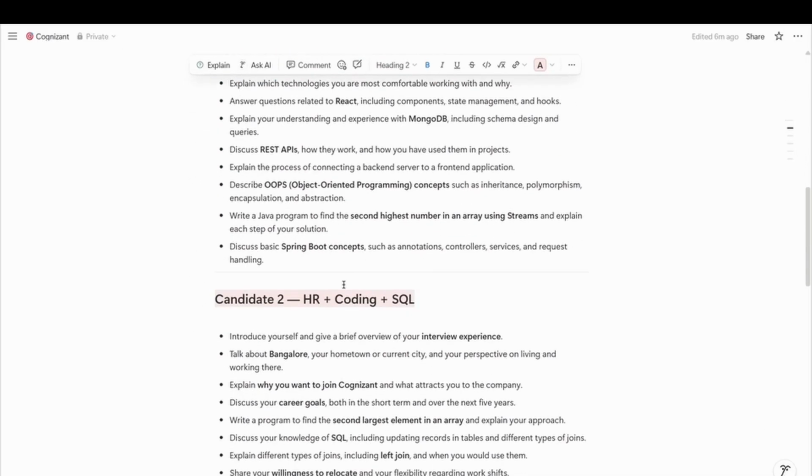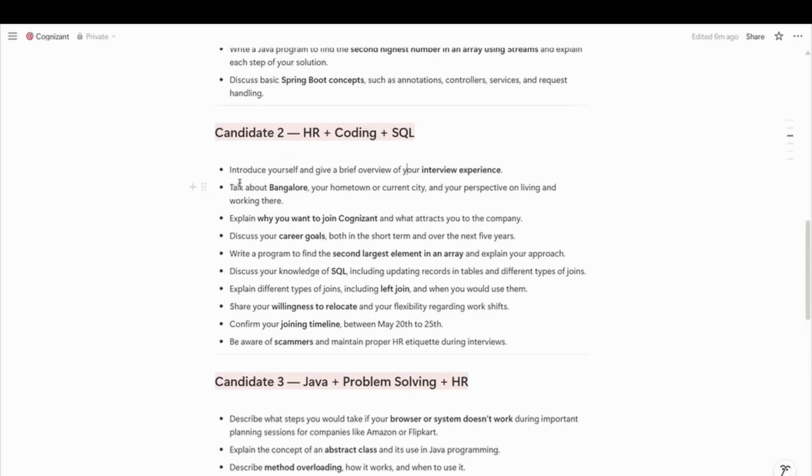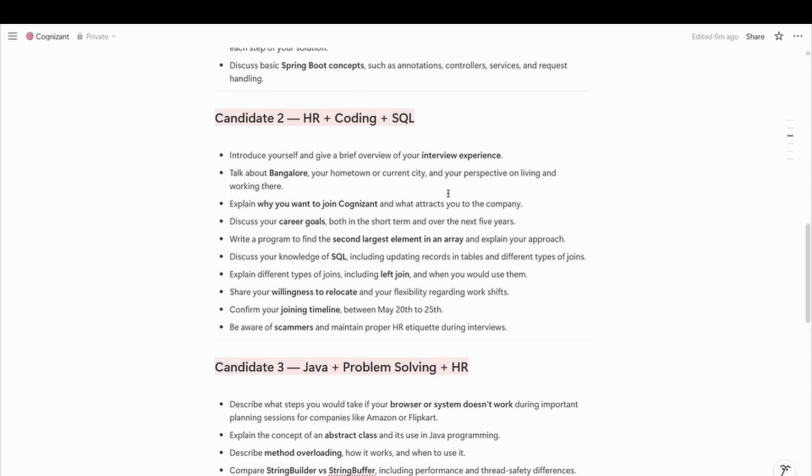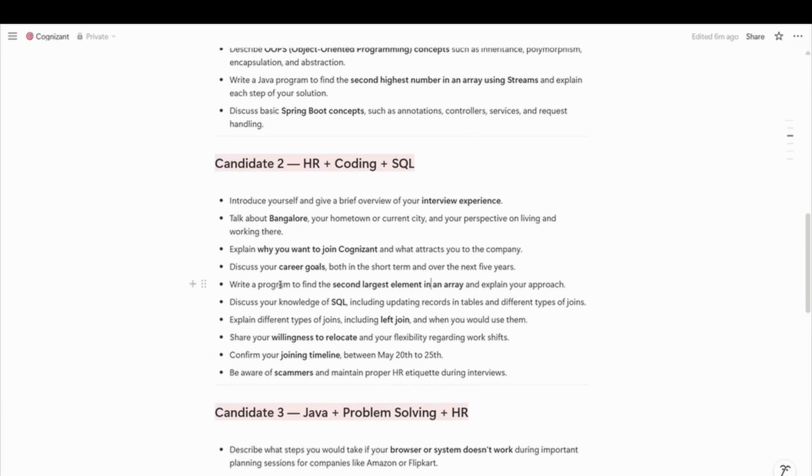Let's move to candidate 2. His interview was HR, coding, and SQL focused. The interviewer asked for his introduction and talked about Bangalore, as he mentioned his hometown was Bangalore, and also asked about his perspective on living and working there. Explain why you want to join this company and what attracts you about this company. After that, he was asked about his career goals, both short-term and long-term five-year career goals.